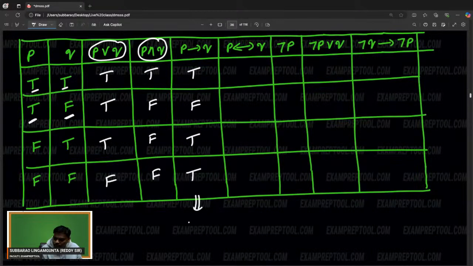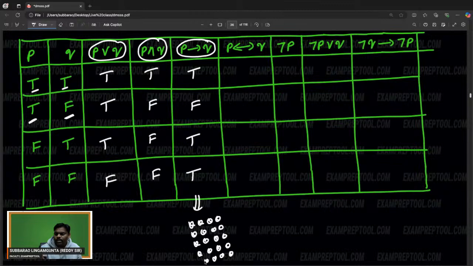This is very important. In logic, this is the one which is running the entire show. In logic, everything is run by this only. I think I'm keeping approximately 20 stars. Total logic is run by P implies Q.